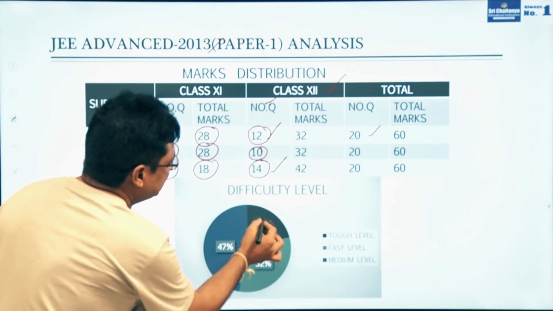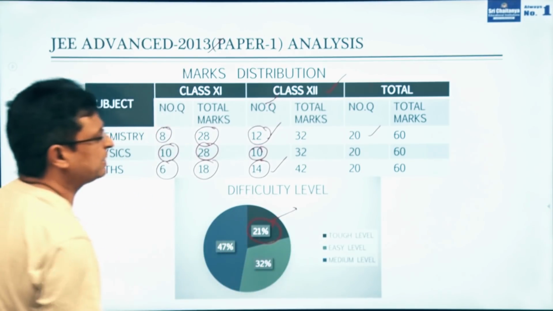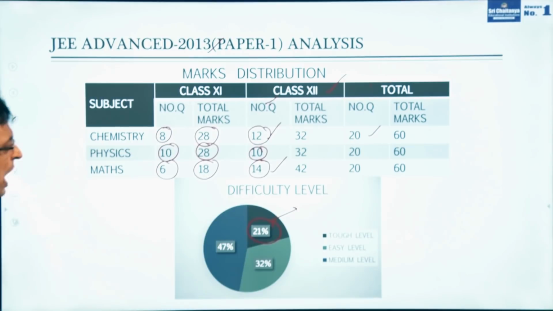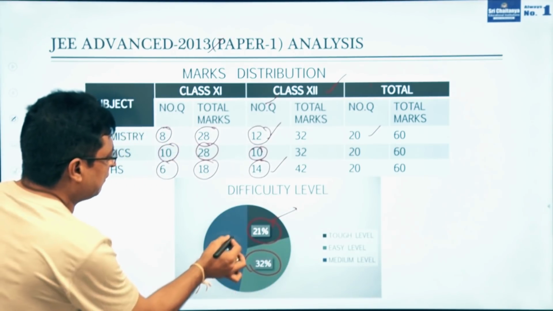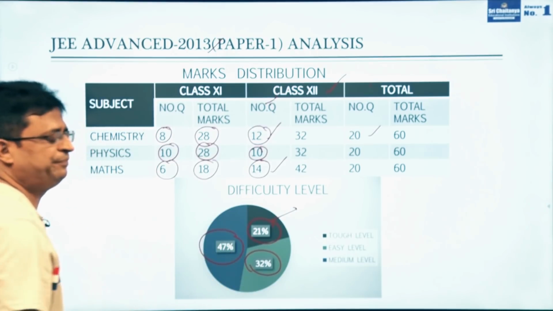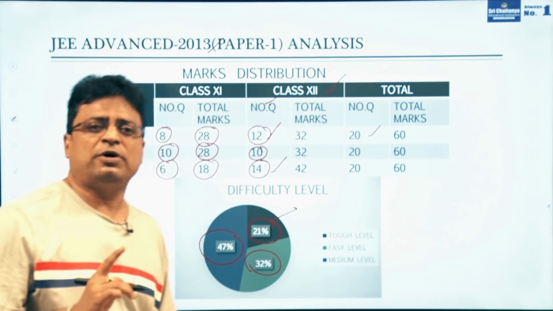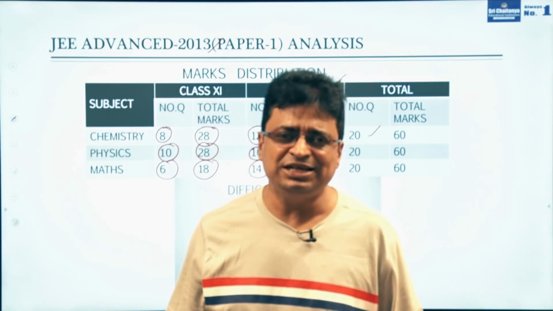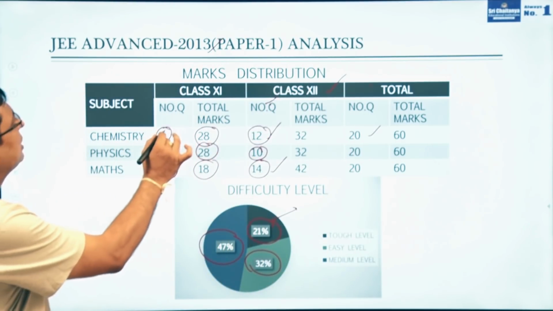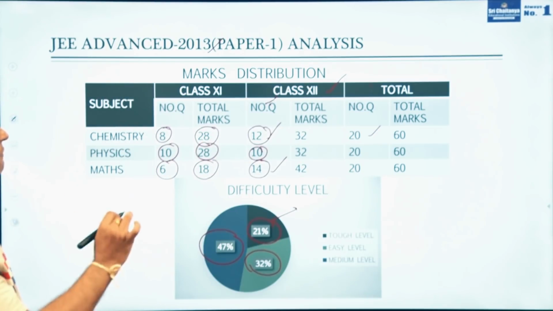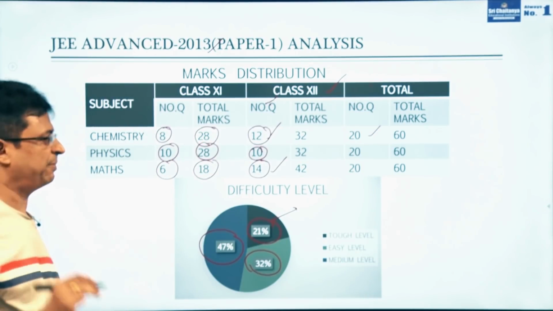And here coming to the difficulty level, see, the tough level. So 21% of the questions are tough, 32% of the questions are easy, and 47% are medium. So the important key point is that the majority of the questions are easy and medium only. Very few questions are tough. This is the total analysis of JEE Advanced paper 1.